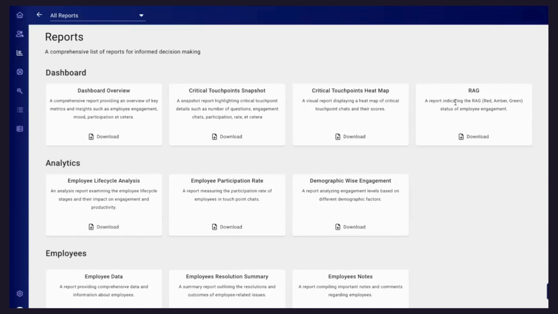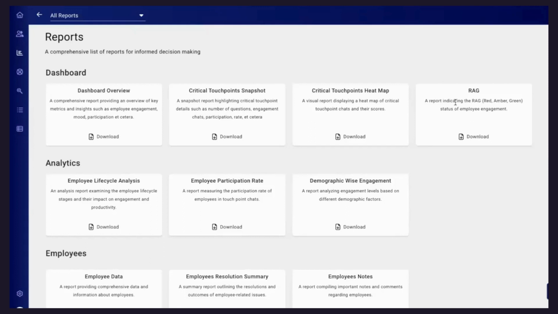Now, for example, there are 100 employees in the company. This report will give you an Excel with the first name, last name, the last chat completed, touch point completed, the score, engagement score, the mood of the employee, and then at the end, the status, or we can say RAG analysis, wherein this employee is happy or not happy, with the reason. If the person is not happy, what exactly is troubling this employee? And if the person is happy, why is this person happy?